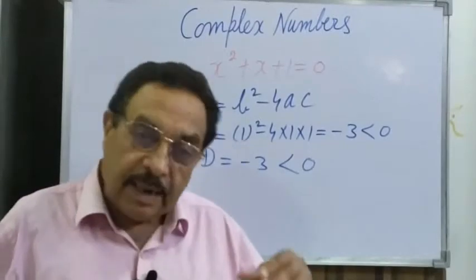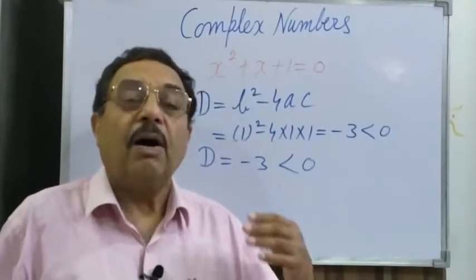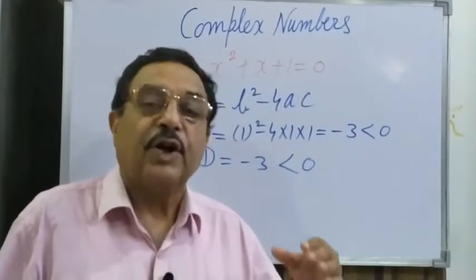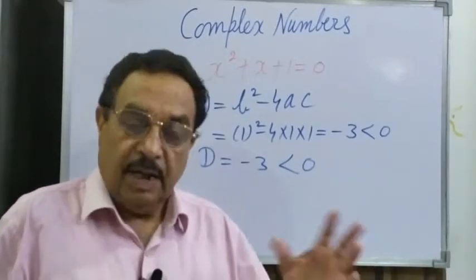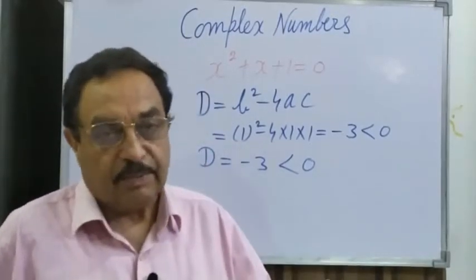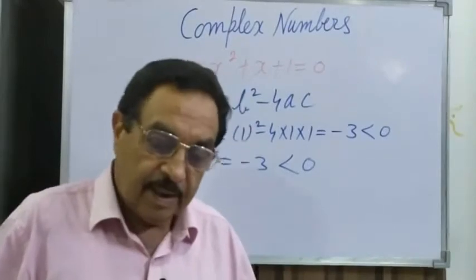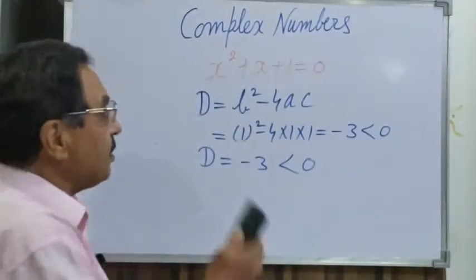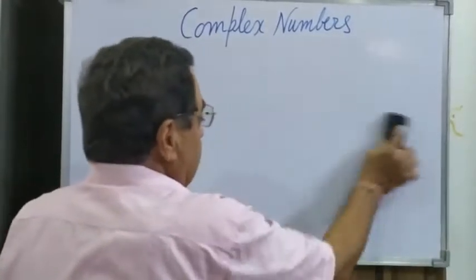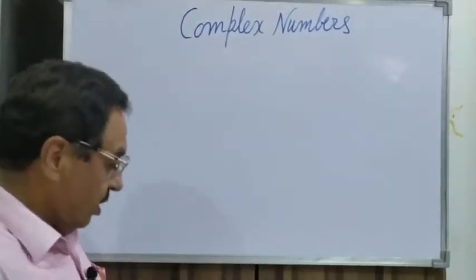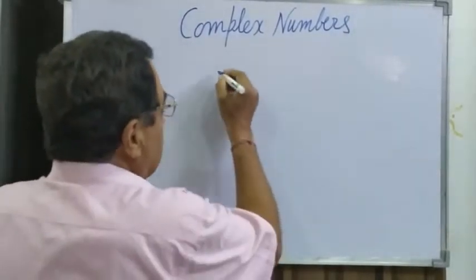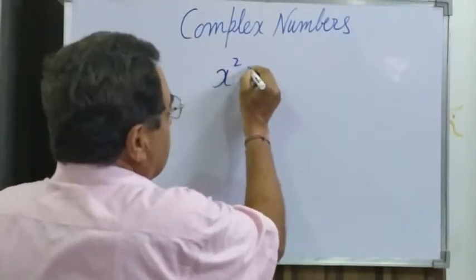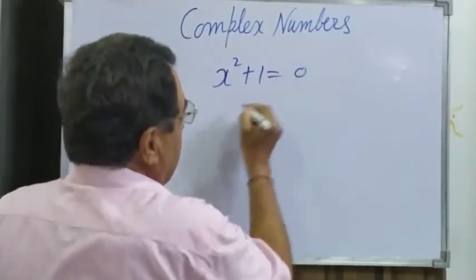They are called imaginary roots, or the roots exist in the set of complex numbers. Imaginary numbers or complex numbers are the same thing. Now, how do we understand the complex number? The basic complex number: suppose we have x square plus 1 is equal to 0.